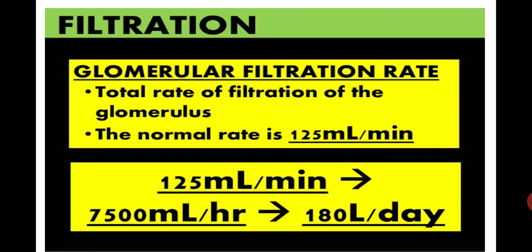And 125 ml per minute means 7500 ml per hour, which means that 180 liters of blood is filtered per day. But if 180 liters of blood is filtered per day, then why are human beings not passing urine in this amount?